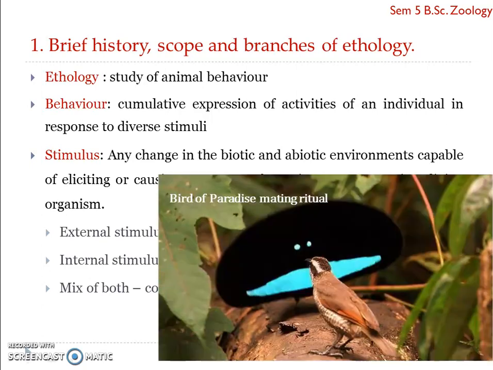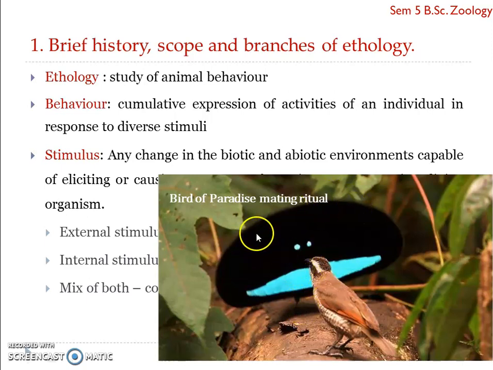Here you can see it is a mix of both external and internal stimulus. Internal stimulus, as said, because of the secretion of hormones, the hormonal changes happening during a particular time, that is breeding time or mating time.